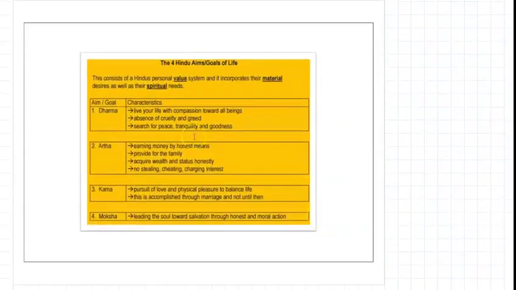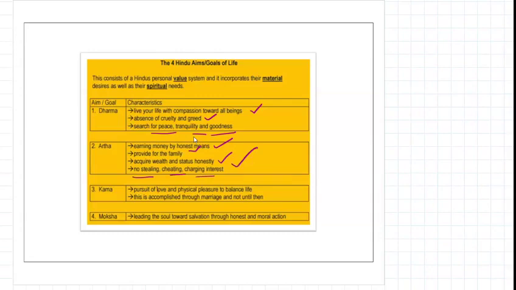Next, I gave the characteristics also for the different dharmas. Dharma: live your life with compassion towards all beings, absence of cruelty and greed, search for peace, tranquility and goodness. Artha: earning money by honest means, providing for the family, acquiring wealth and status honestly. It is related to Artha Shastra. No stealing, cheating, or charging interest.